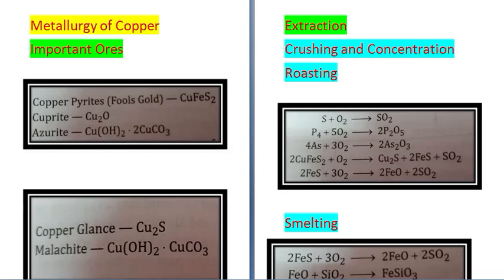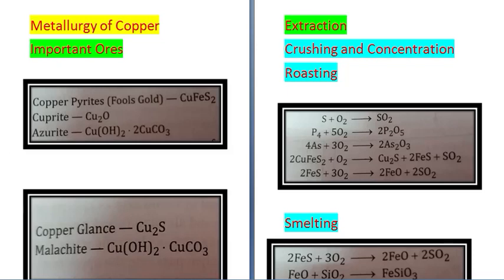After crushing and concentration, next roasting of the ore is done. The concentrated ore is strongly heated in a furnace in excess of air. For roasting, oxygen is required. It is done to remove moisture, volatile impurities and volatile oxides. During roasting, sulfur reacts with oxygen to give SO2.